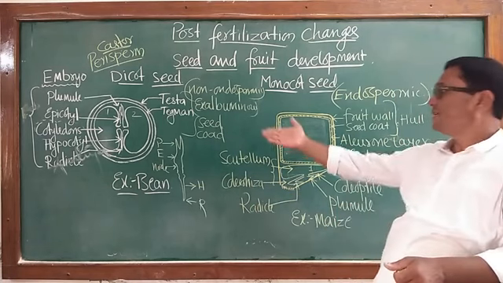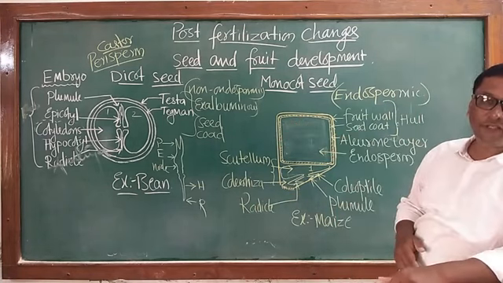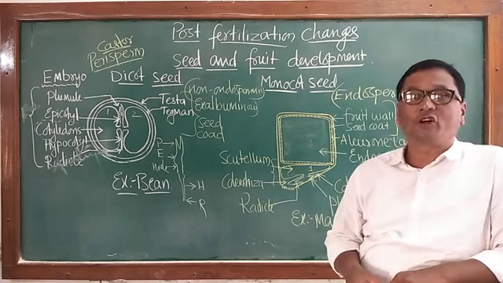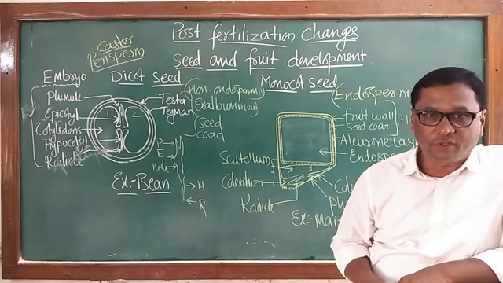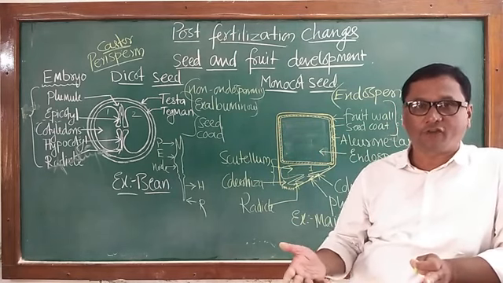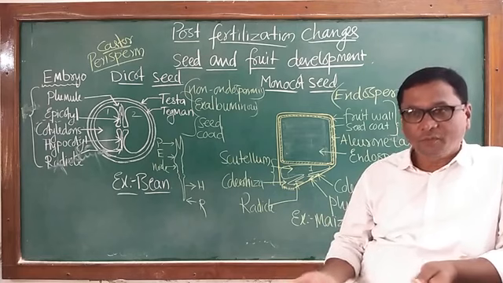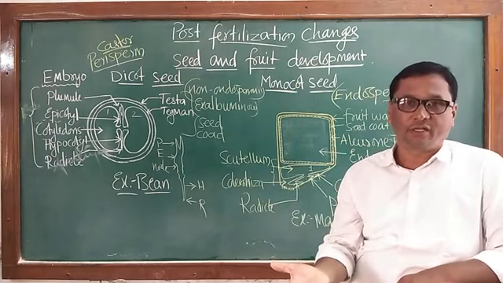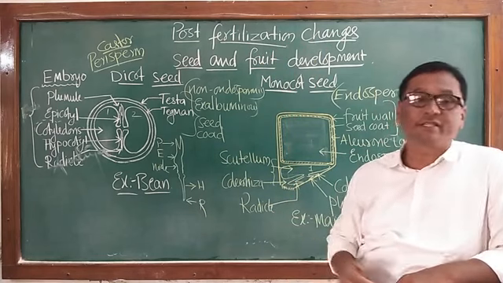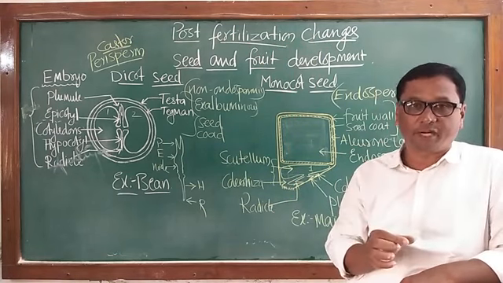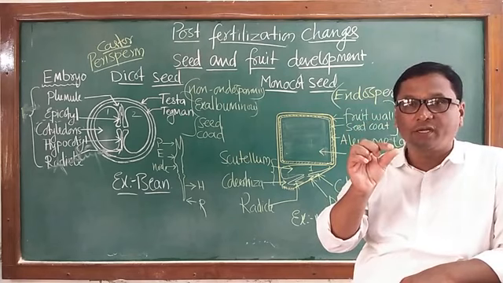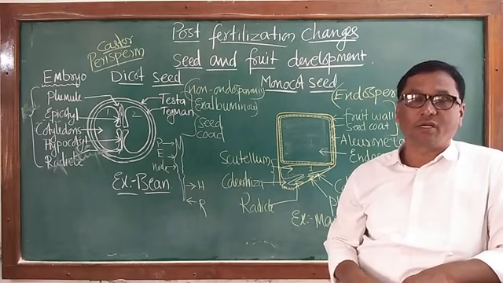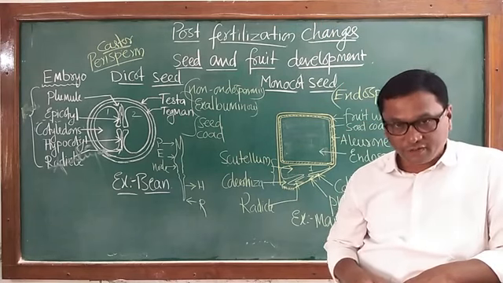Then what about the seeds? What is the significance of seeds? Seeds are the most efficient vehicles of propagation. So during reproduction, seeds are formed. Why are seeds formed? Because these seeds can germinate further to produce a new plant. The embryo which is present in the seeds is a miniature plant, a small microscopic plant, which after germination develops into an adult plant or a new plant.